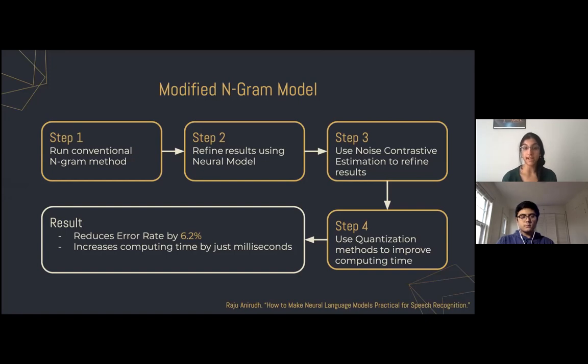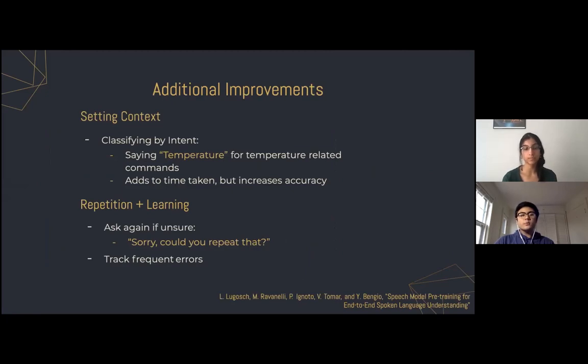So in order to mitigate that increase in computing time, we suggest using quantization methods so that the net increase in computing time is just milliseconds. As far as additional improvements, we suggest setting a context. For commercial phone lines, it will prompt the user for a certain keyword for a certain service.